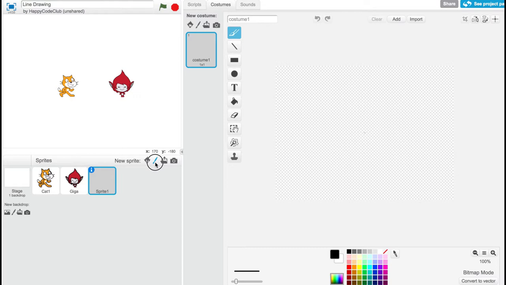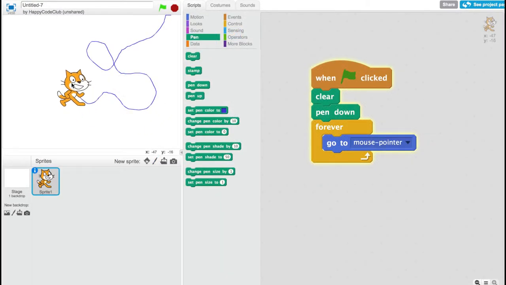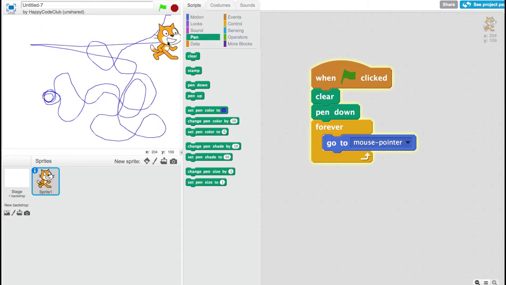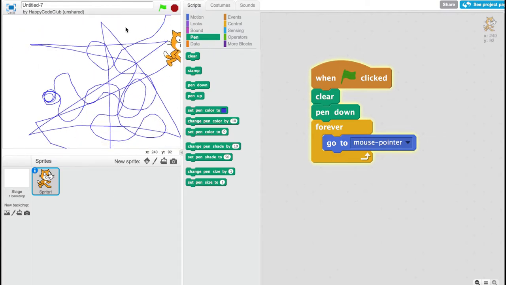The pen blocks work by leaving behind a line that is drawn from where the sprite starts and moves to every frame. If you were to use a pen down block on a moving sprite, you would see that the sprite just leaves behind a line wherever they go.